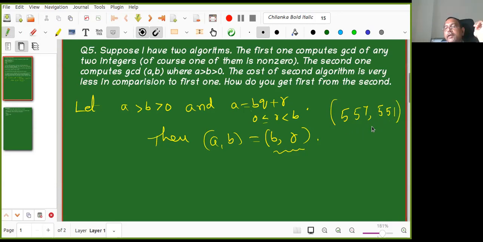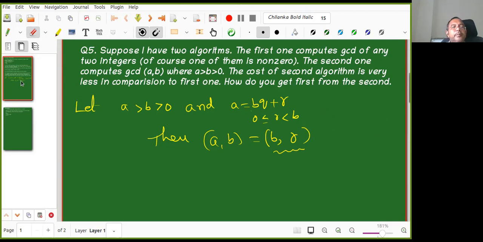Now the remainder is 6, right? So 6 is a very small number, and the GCD of those numbers is easy; smaller and smaller. Not only that, we'll apply it further and further. Now, no need to stop here.